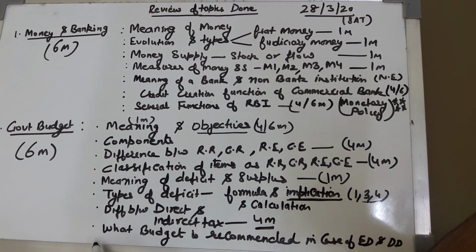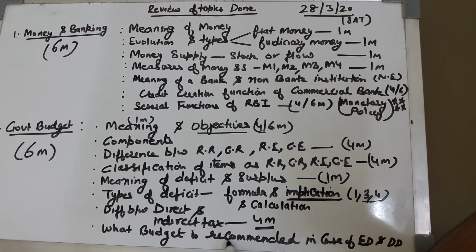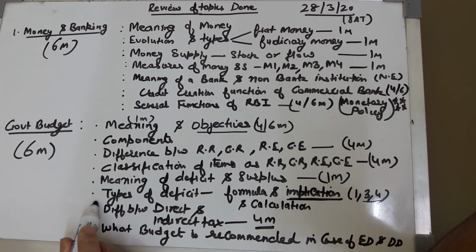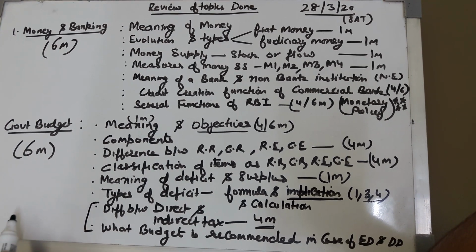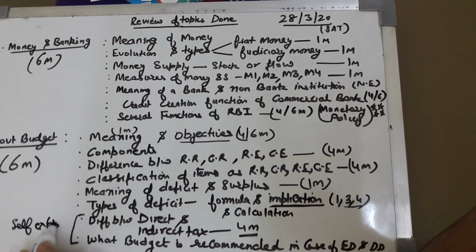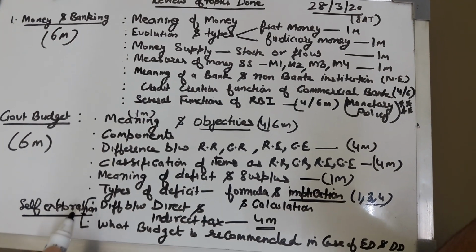And the last topic which we have done was which budget is recommended in case of excess demand and deficient demand. These were the topics of self-exploration. You were supposed to find out the answer and make notes of this topic.